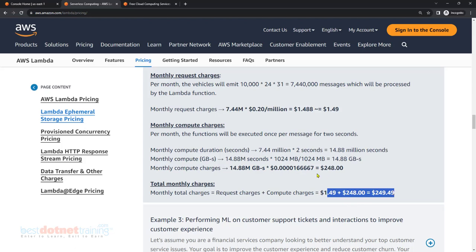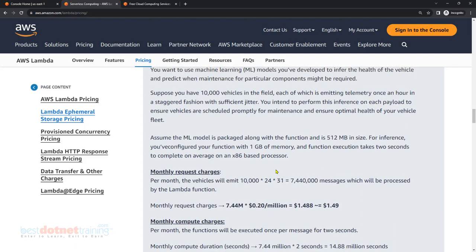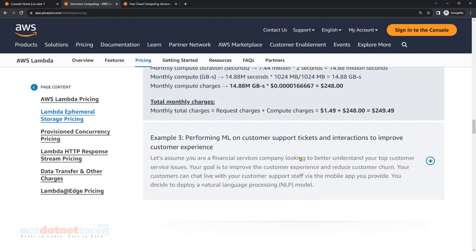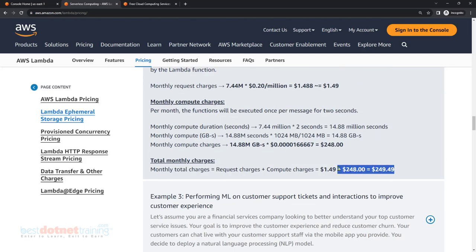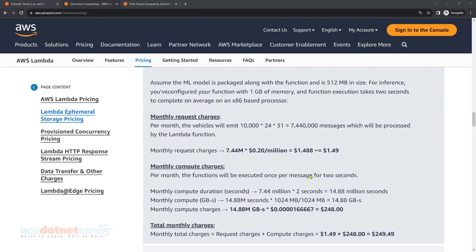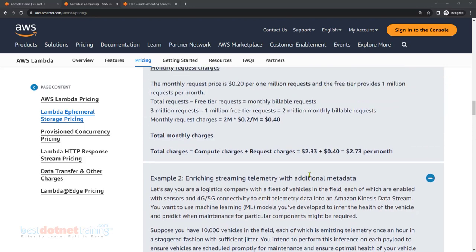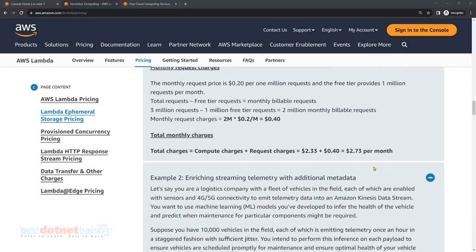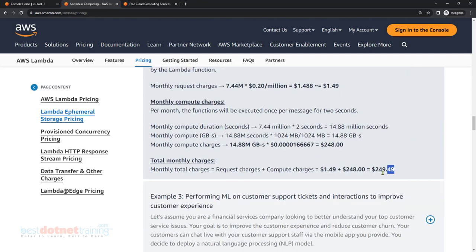Of course, here they did not remove the free tier, assuming this is beyond that free tier scenario. Then the Lambda cost is coming to almost $250 per month. So this is the second example. Look at the difference between the first scenario and this one in how much it comes to per month. There's a huge variation, isn't it?